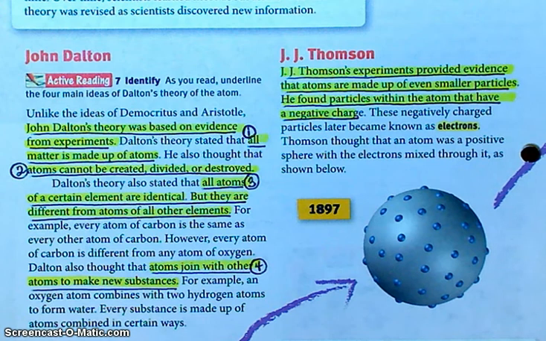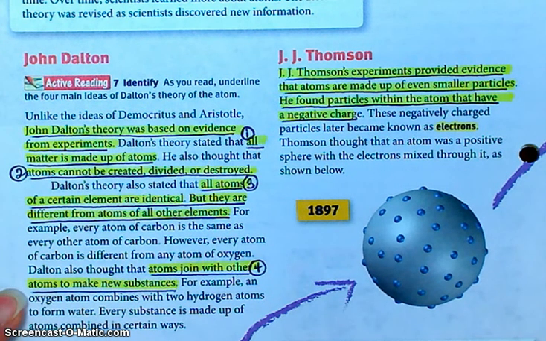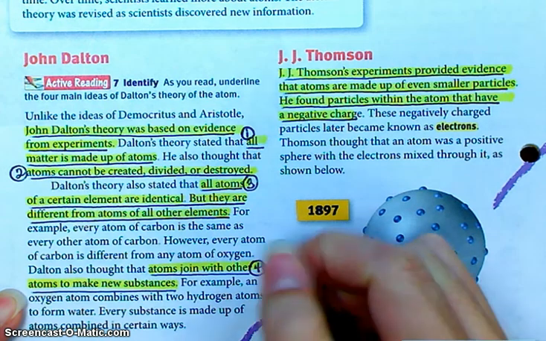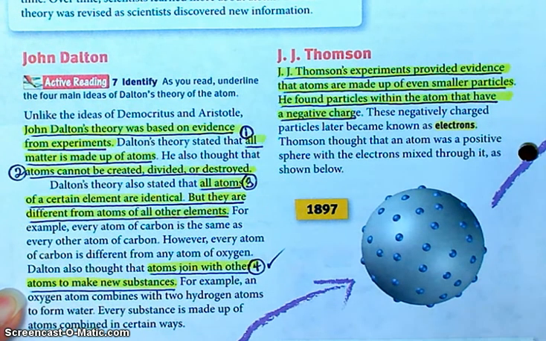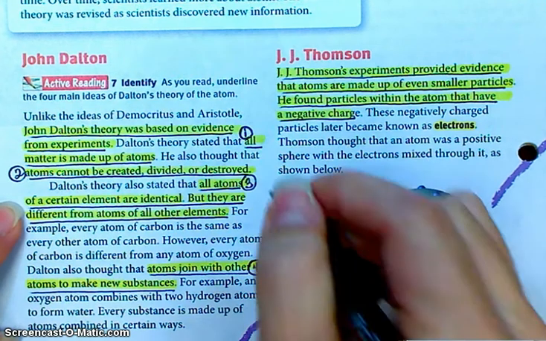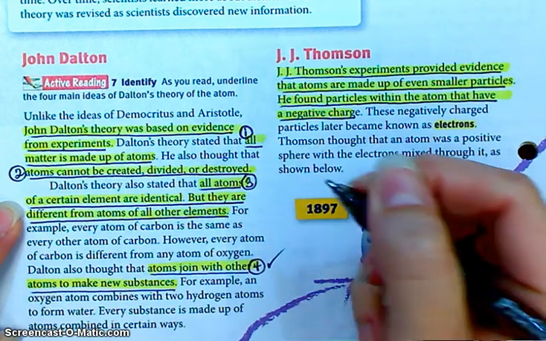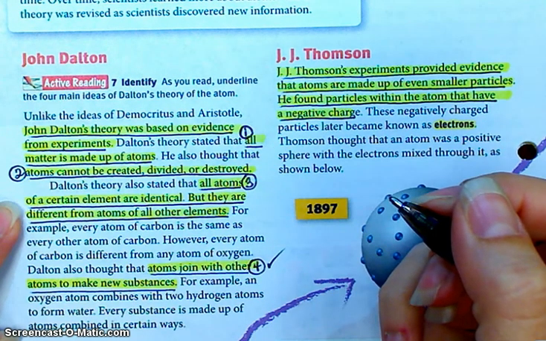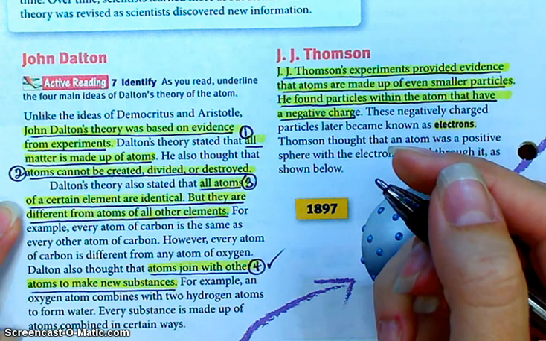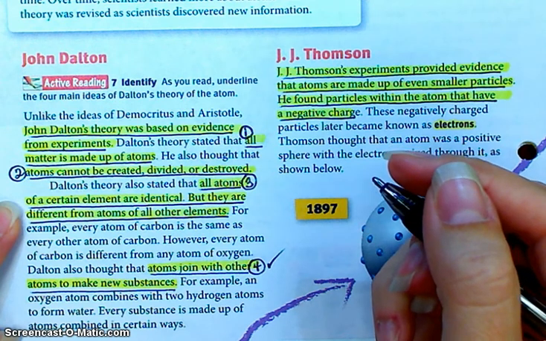The atoms join with other atoms? No, atoms do join with other atoms to make new substances. That one's true. That all atoms of a certain element are identical. All atoms of a certain element are identical. That's what Dalton said, but we now know that there are actually some varieties.